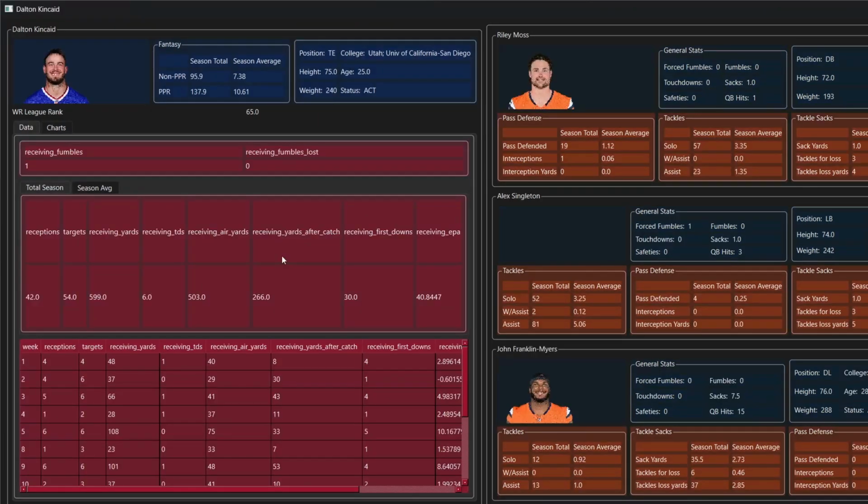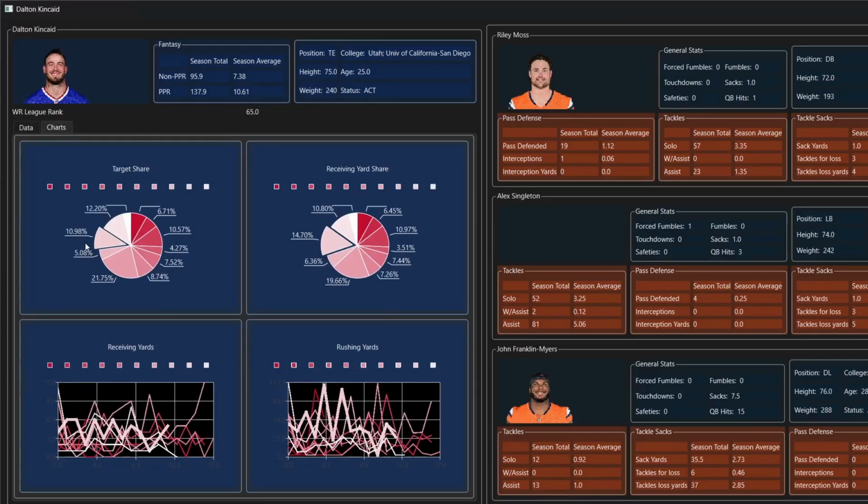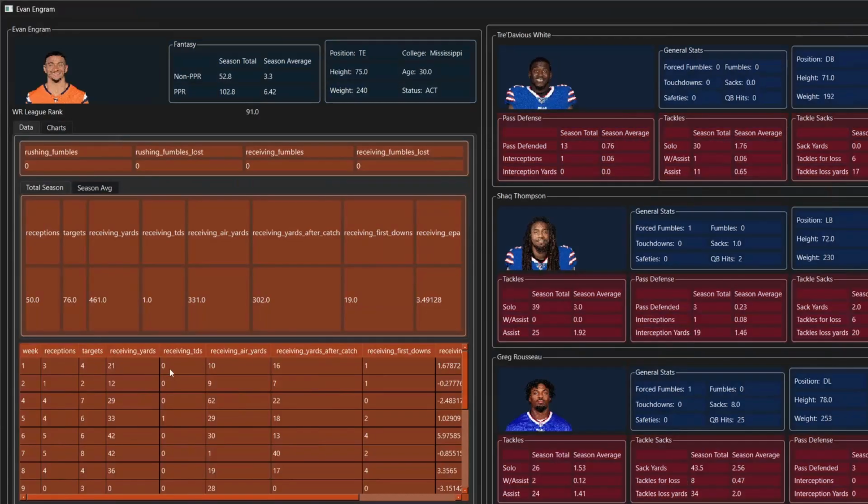And ending up with the tight ends for both teams. Starting off with the Bills, you have Dalton Kincaid. Moving over to those averages. And with no turnovers, I'll go right to the charts again, where you have Kincaid at about 11% of the target share and about 14.7% of the receiving yard share. That makes Kincaid about the 3rd most targeted receiver and the receiver with the 2nd most receiving yards on the Buffalo Bills. And then for the Broncos tight end, you have Evan Ingram.